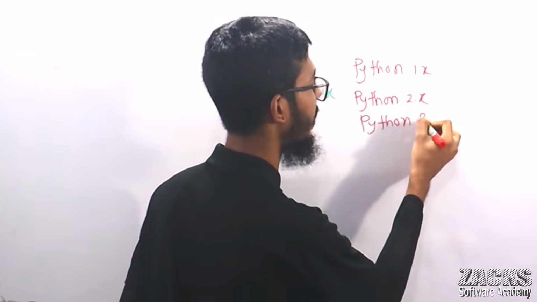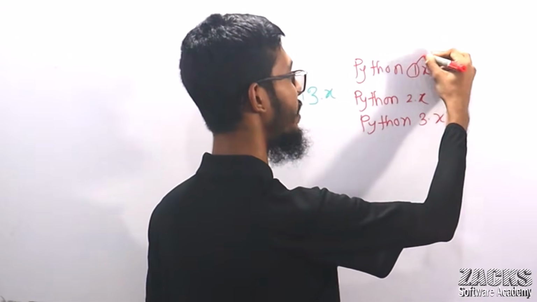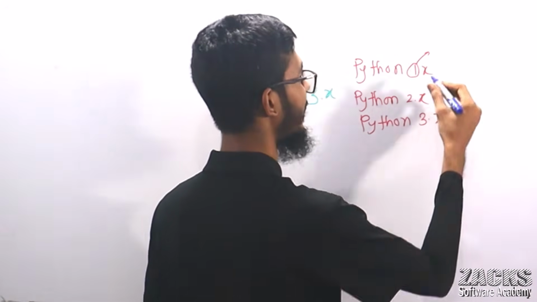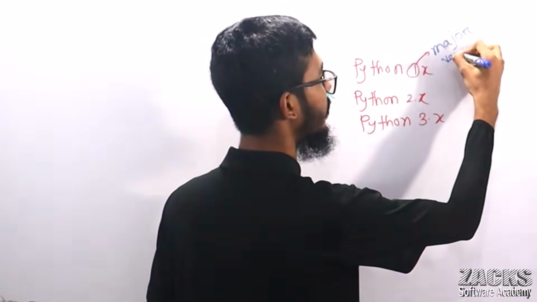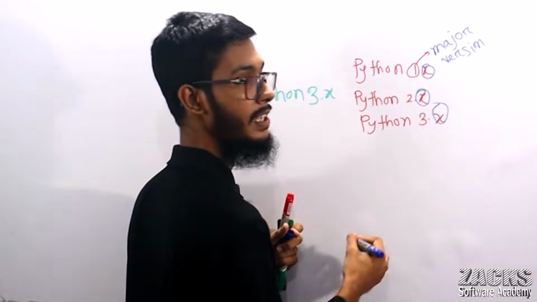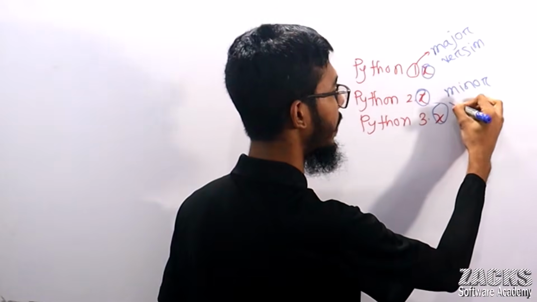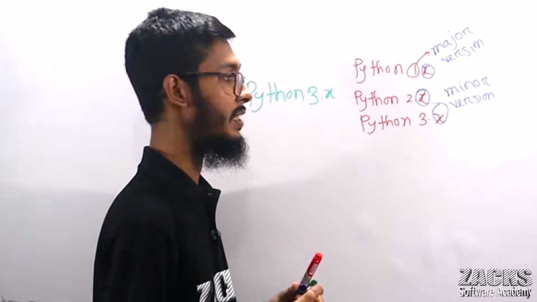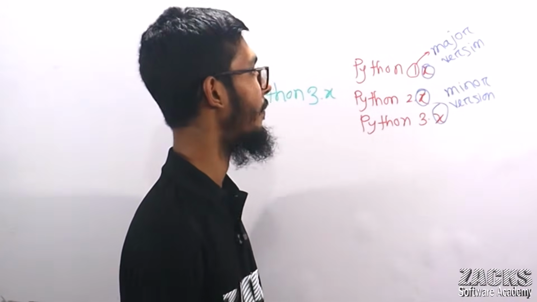You can ask one question here: what does it mean by x? Actually here, the first number means major version, right? Now you tell me what x means. The 3 is the major version. So here, what does x mean? Here x means minor version, right? For example, like 1.1, 1.2, 1.3, like 2.1, 2.2, 2.3. Okay, these are some minor versions.